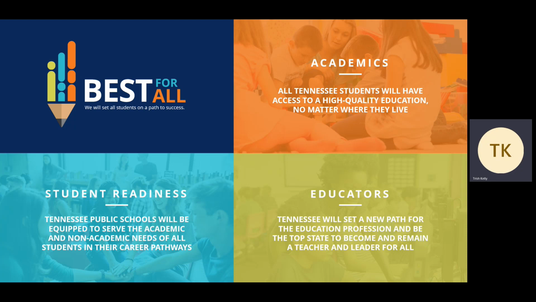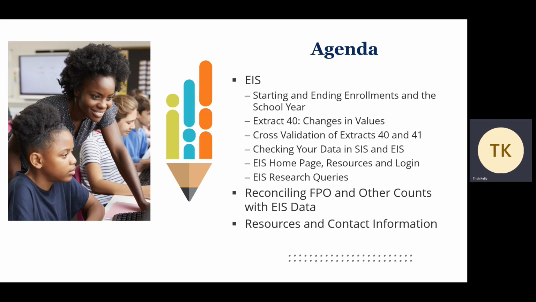The department's work is motivated by its Best for All strategic plan, which focuses on academics, student readiness, and educators. Our agenda today focuses on EIS.